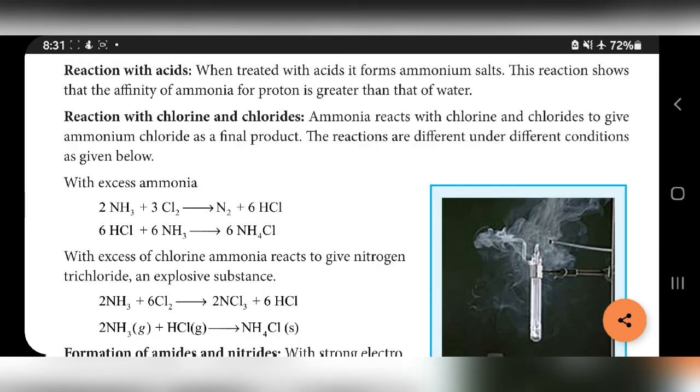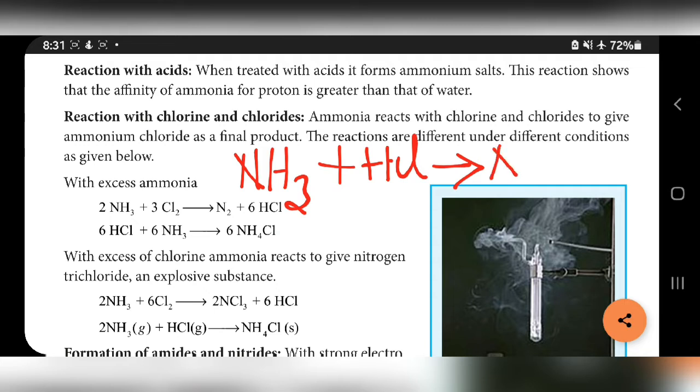Topic, reaction with acids. When treated with acid, it forms ammonium salts. This reaction shows that the affinity of ammonia for proton is greater than water. For example, see here, this is ammonia. It reacts with acid and forms ammonium chloride, NH4Cl. Ammonia reacts with acids to form ammonium salts, ammonium chloride.